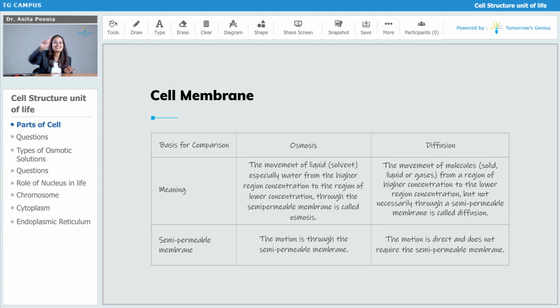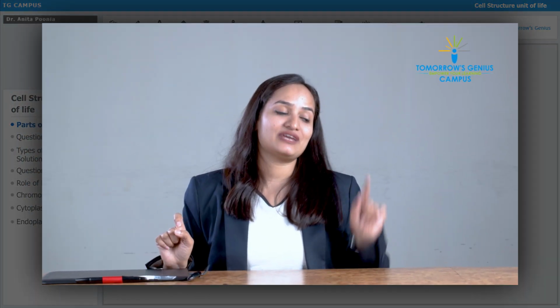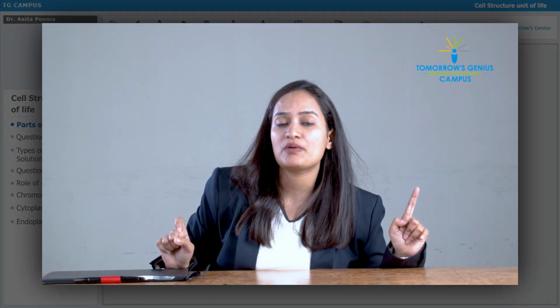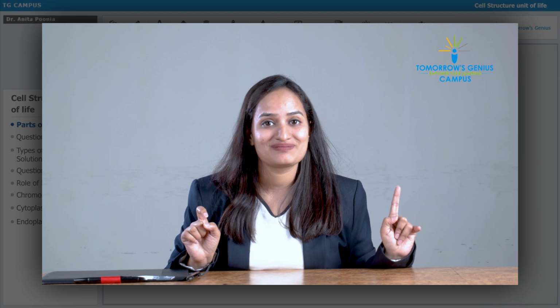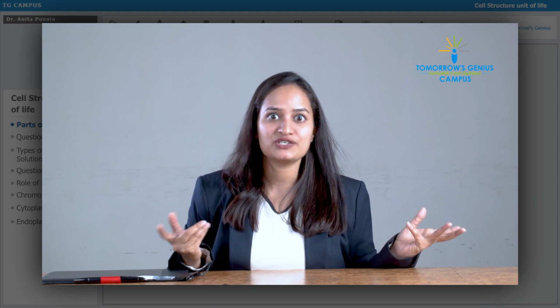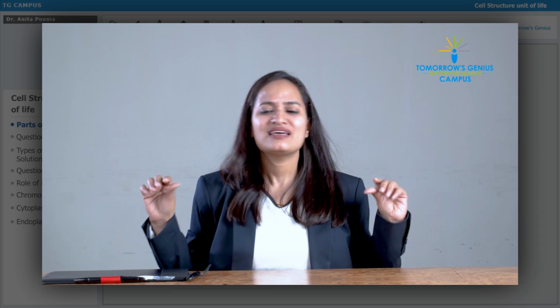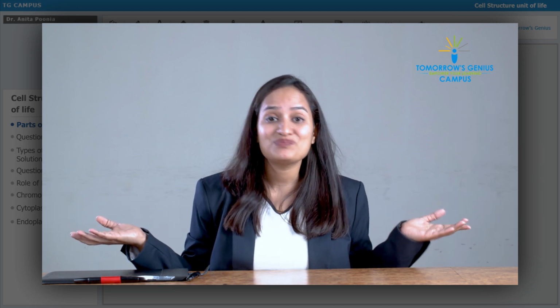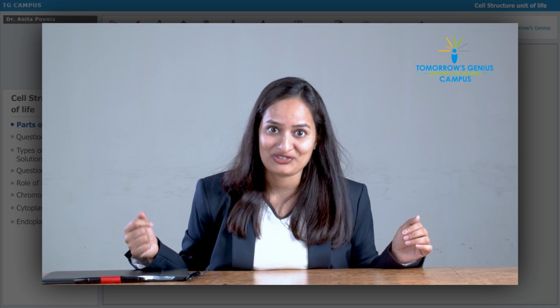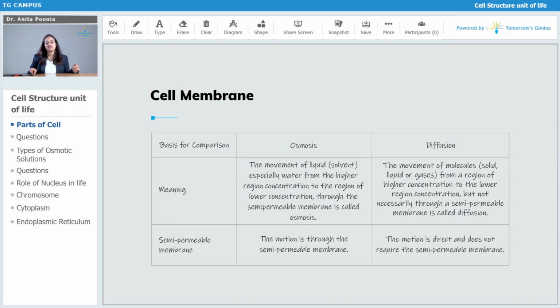So there are two differences in the definition itself. In osmosis, there has to be a semi-permeable membrane, there has to be a solvent, preferably water. In diffusion, it could be solid, liquid or gas, and it's not necessary that there should be a semi-permeable membrane for diffusion. Now, the second point is semi-permeable membrane. Is that required for diffusion? Well, not necessary. So let us see it in the following way.